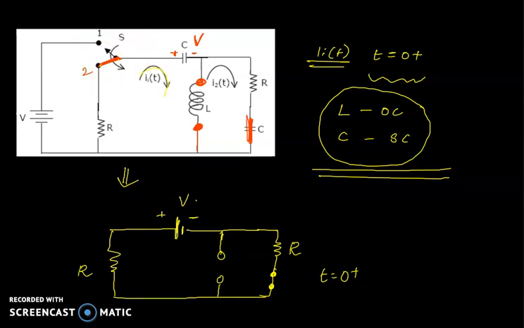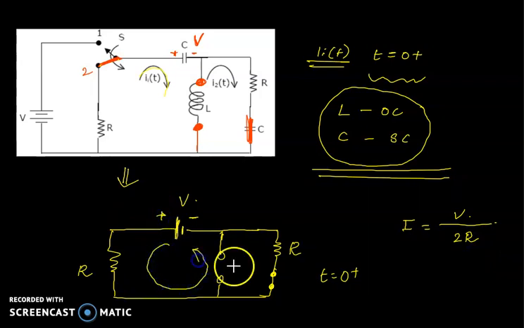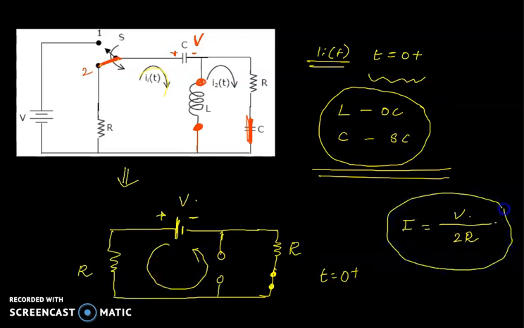Now look at the figure. The current is the voltage divided by the total resistance, R plus R, 2R. But as per our polarity, the current flows like this. Clear? So the direction of the current flow is opposite to the direction given in the question.